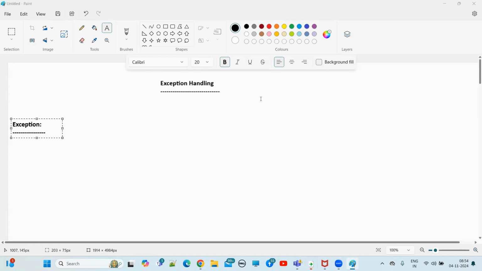But all of a sudden, at the 60,000th line of code, some unexpected, unwanted event happened. Due to that, one exception is raised. Understand? One exception is raised, guys. At what time will exceptions be raised? Usually at runtime. Am I right or wrong? Runtime means at the time of execution of the application. In Java, runtime means interpretation, the time of execution of the program. So exceptions are raised only at runtime.